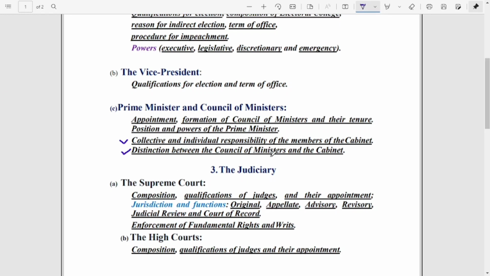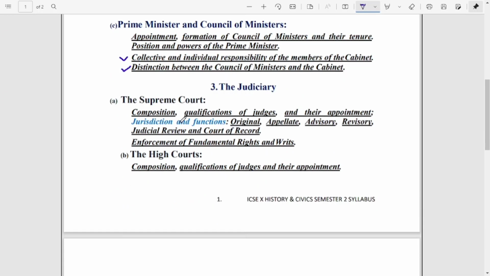Okay, council of ministers and the cabinet. Let me tell you for your information, the cabinet is a part of the council of ministers. Altogether, there are 3 categories of ministers: the cabinet ministers, then the state ministers, and the third one is the deputy minister. All these 3 together are known as the council of ministers. So if you mention 2 or 3 points while making a distinction, that would be enough.